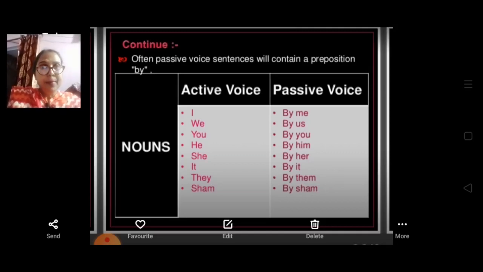You just learn this concept, because if we are making active to passive voice, we are going to change the tenses, and after that we are going to change the pronouns also. So you have to learn that table.